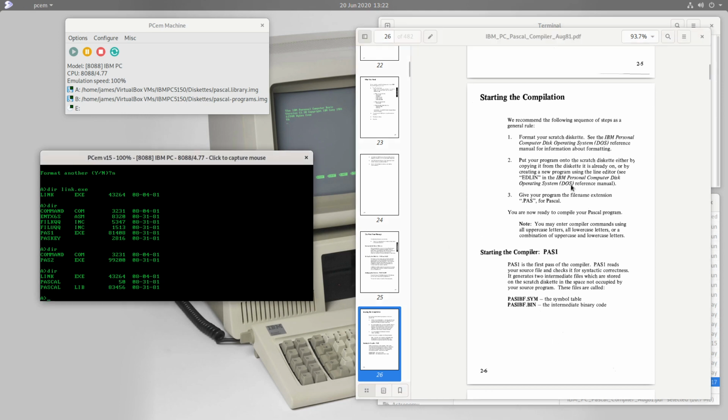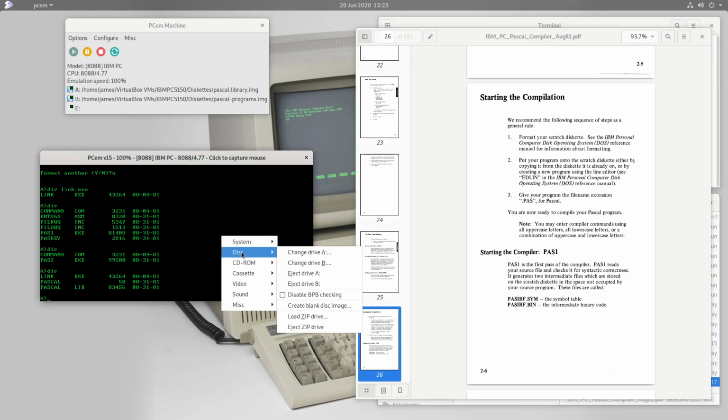And so when we want to write a Pascal program, we need some way to actually enter the source code. And so what they suggest we use here is this weird and a little bit idiosyncratic program called edlin, which is part of DOS. Because Pascal itself is just a compiler, there is no editor in there. So I think we're going to have to bite the bullet and start using edlin in this episode to write our programs. So in order to use edlin, edlin is actually also on the DOS diskette, so let's put that back in drive A.